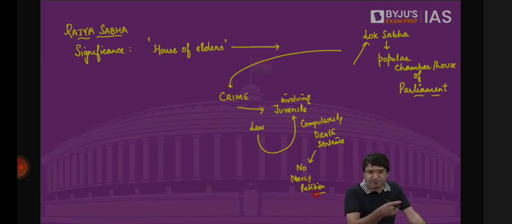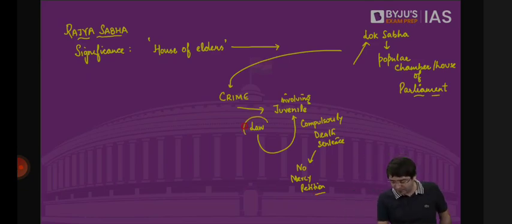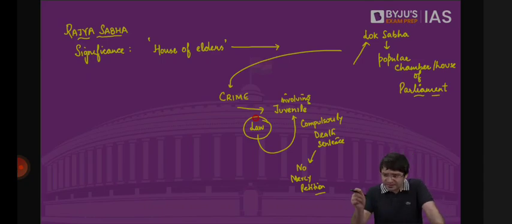Now the demand by the people is that for this particular juvenile, we should have a law that we should compulsorily give death sentence, because there is no such thing as compulsory death sentence. Whether it is terrorism, murder, rape, dacoity, or horrific crimes against the state, there is no such thing as compulsory death sentence. Death sentence cannot be awarded compulsorily. Death sentence can be awarded only in the rarest of the rare cases, something we have discussed in the past.